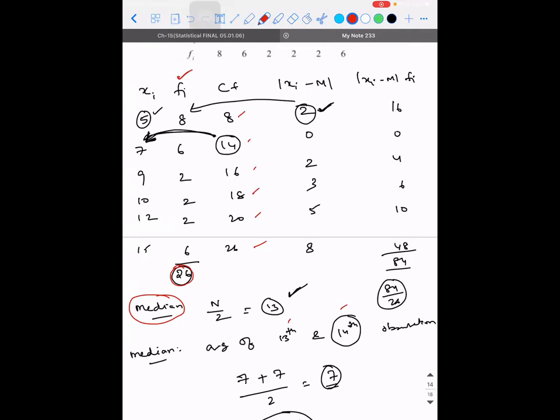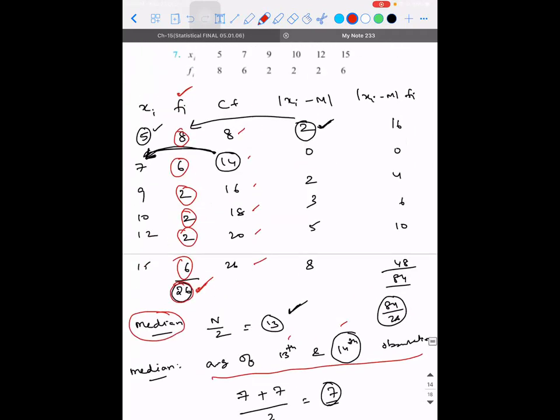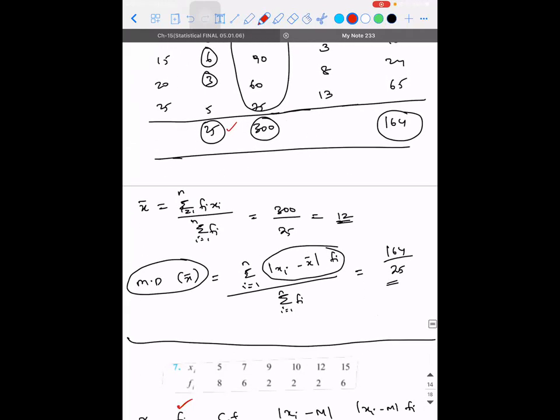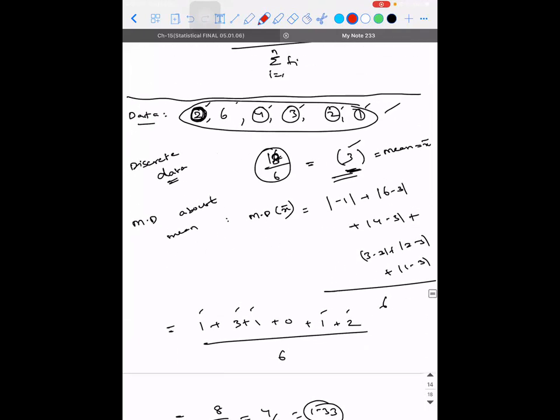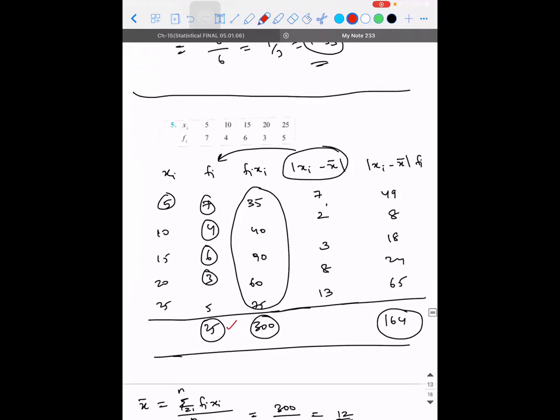Please understand, whenever you have a discrete frequency distribution, the sum of all the frequencies is equal to the total number of people present in that particular problem. The total number of people present is 20. It is even, so we will take the average of the 13th and the 14th observation. Whereas if it is coming out as an odd number, then you will add 1 and divide by 2. I hope you remember n plus 1 by 2. So the only correction I'm making is that it is not the number of values, it is the sum of the frequency which is going to decide the even or odd concept. Is that clear?